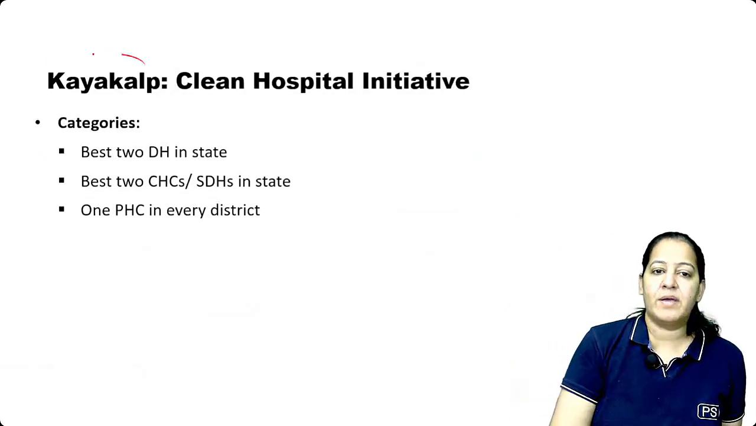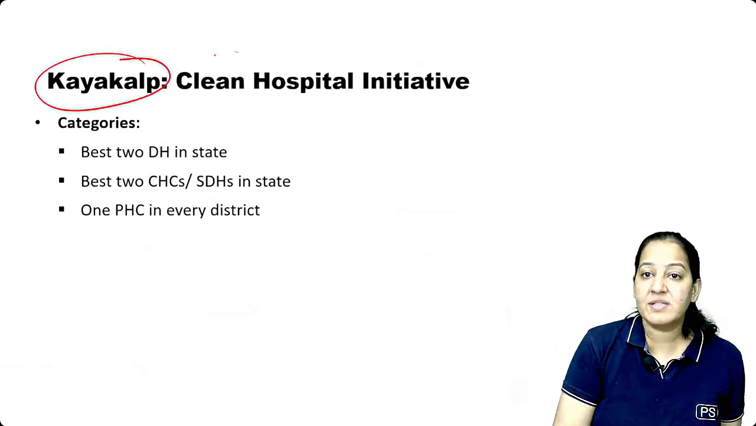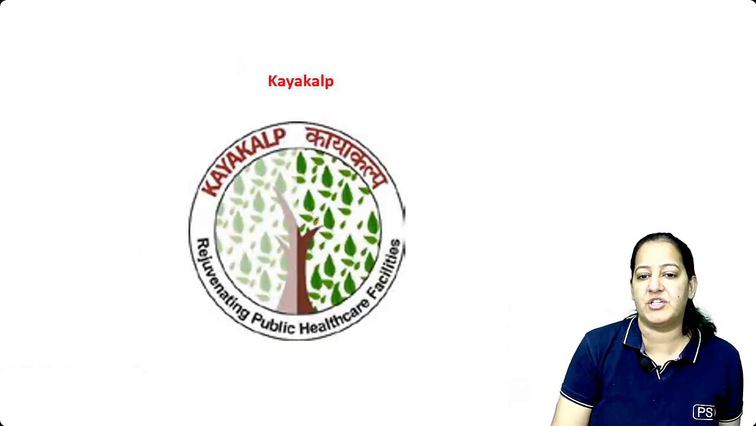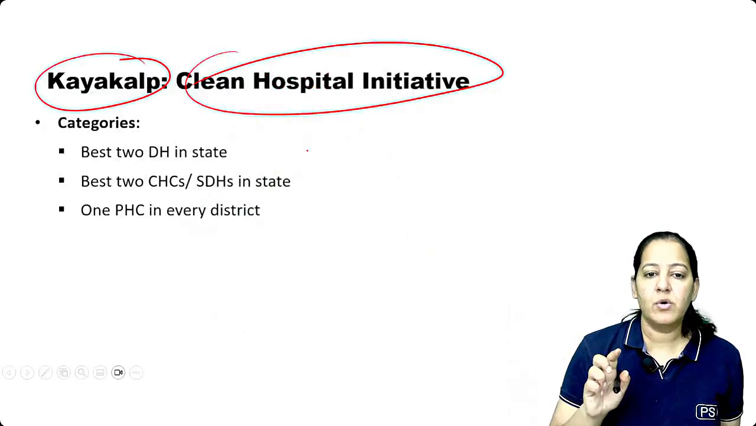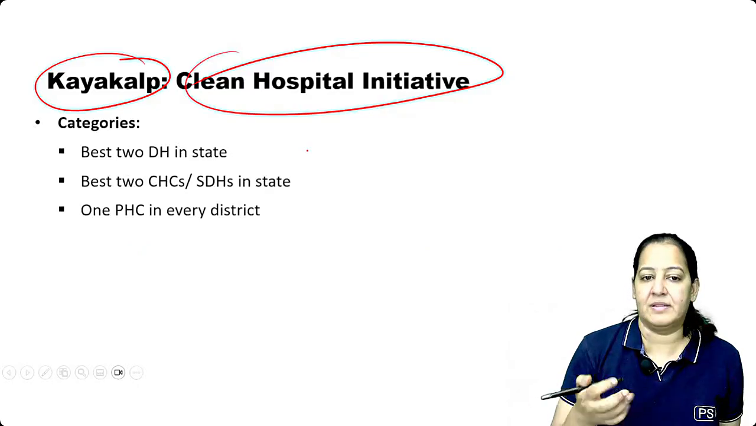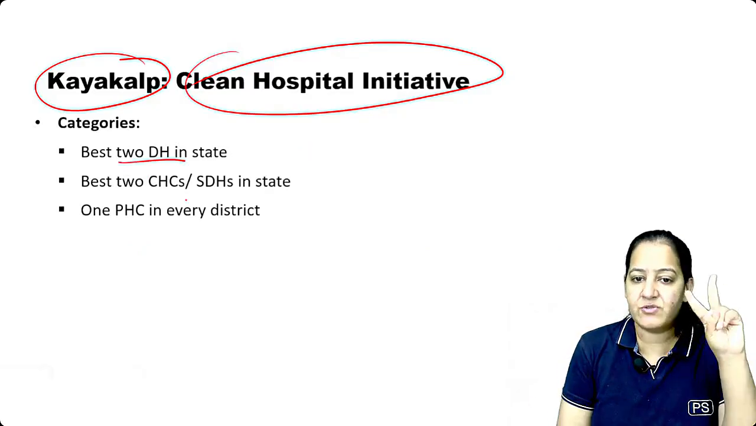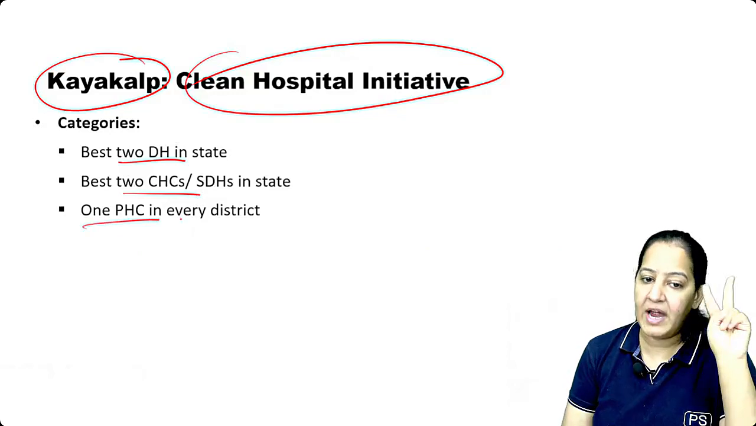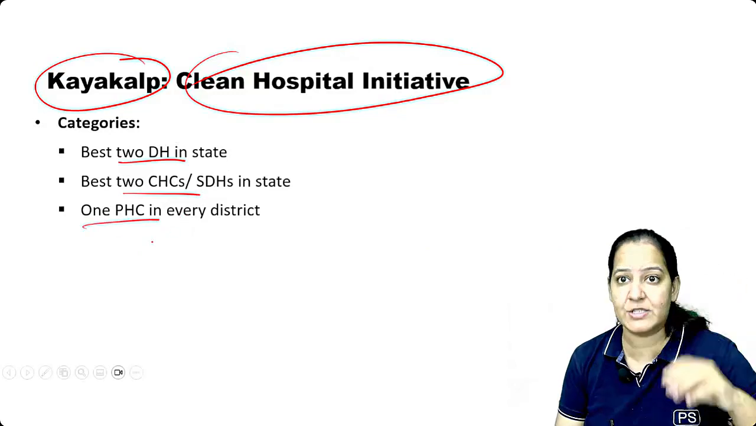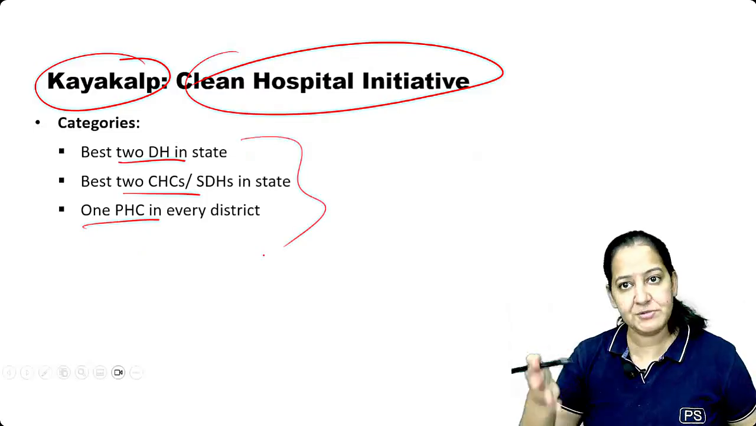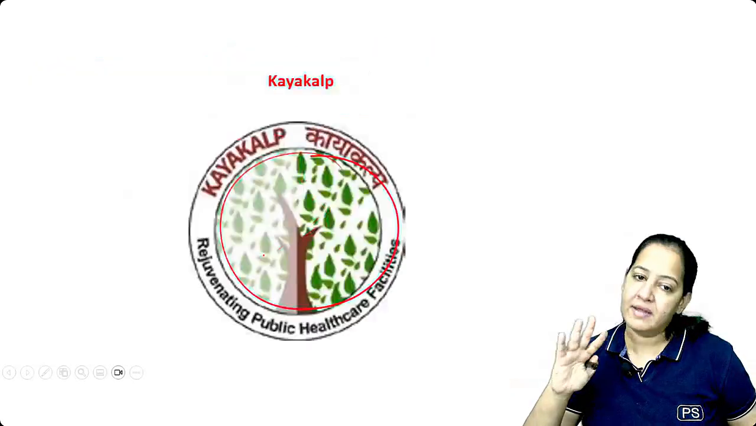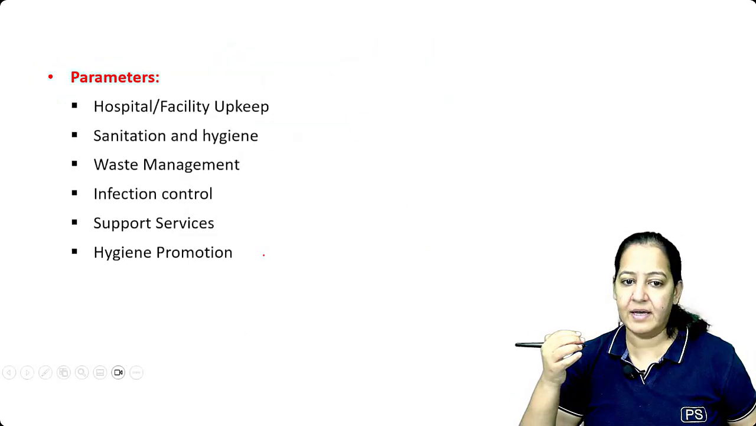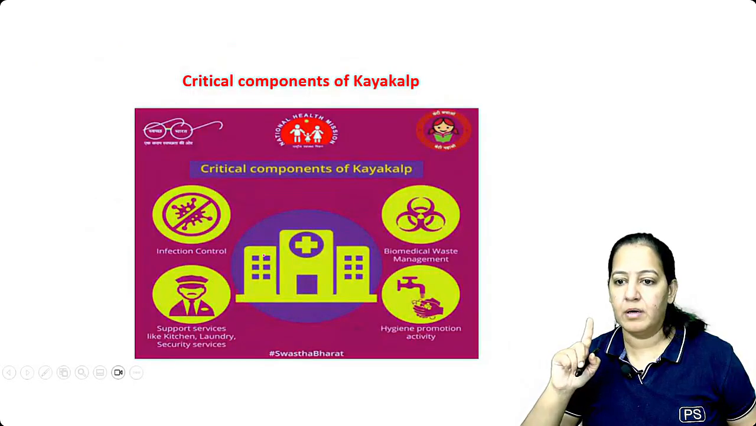Miscellaneous programs, you can see Kaya Kalp program. What is Kaya Kalp? It is a Clean Hospital Initiative. This is Kaya Kalp. Can you see a tree is there? It's a Clean Hospital Initiative. So every month, 2 best district hospitals in the state will be announced. 2 CHCs will be announced, and 1 PHC in every district will be announced. That is the cleanest one. So inspections will be there, and who is the cleanest one, that will be announced. Those are the categories.